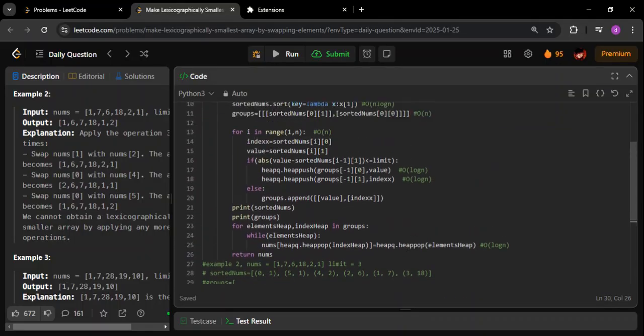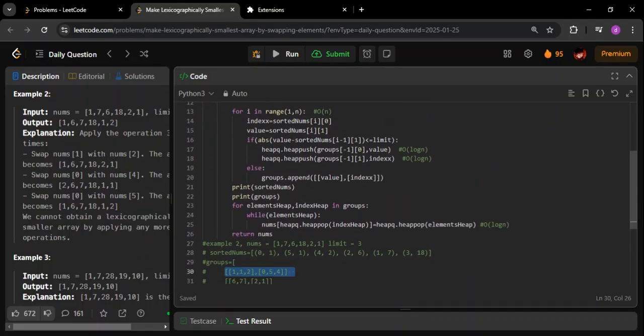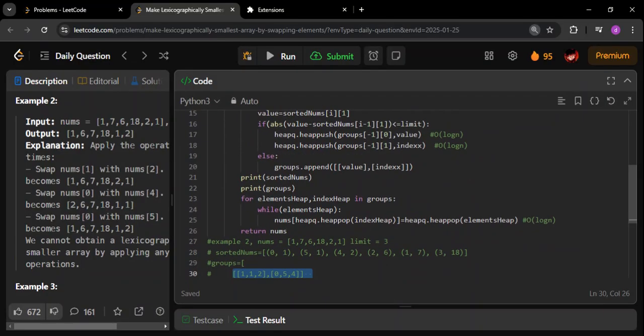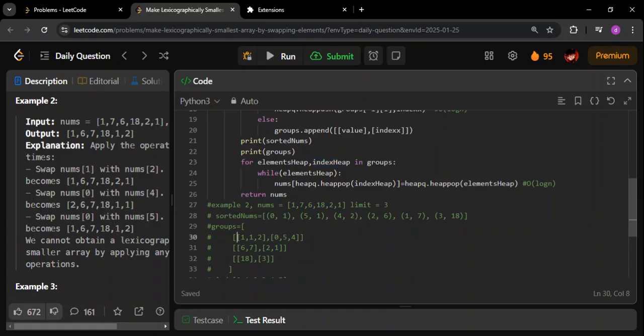As simple as that. Finally, now we have to find the answer. This is again going to be a very, very easy task. See this part. What I'm doing, I'm going through the groups. There will be two elements. First one is the element heap, the second one is the index heap. This is the element heap, and this is the index heap. For each group, there are two parts: the element heap and the index heap. Remember, both of them are going to have the same length.